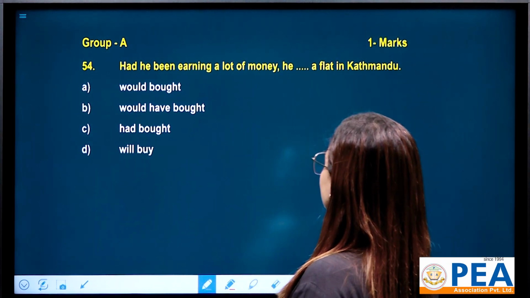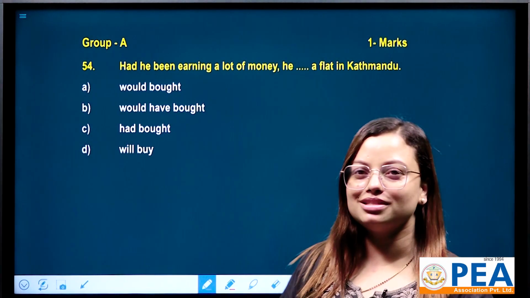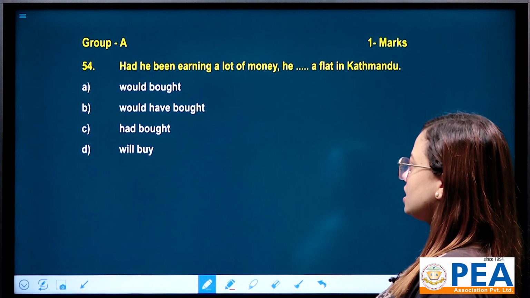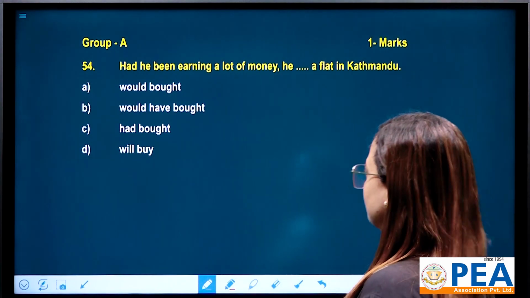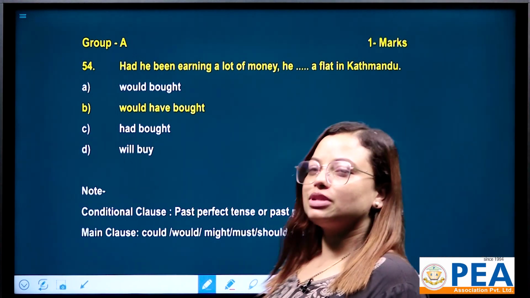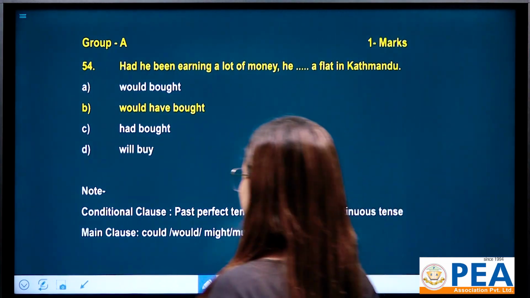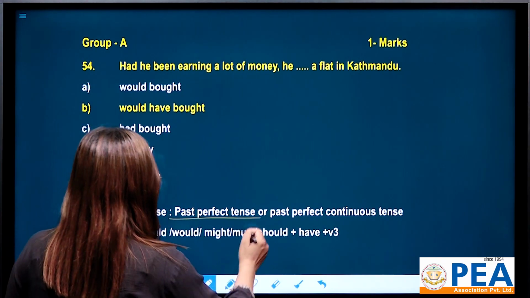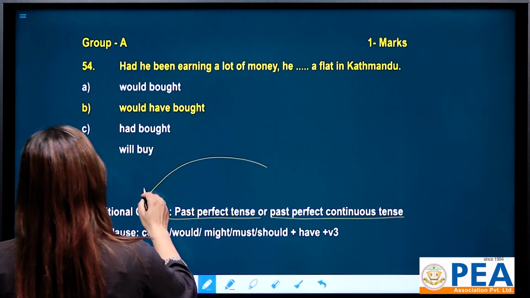Had he been earning a lot of money, he'd have a flat in Kathmandu. We have 4 options. This question is from conditional sentence. Number A, would have but. Number B, number C, had but. Number D, will buy. As we know that this question is from third conditional sentence, at first we should know, either there will be past perfect tense or there will be past perfect continuous tense in terms of conditional clause.